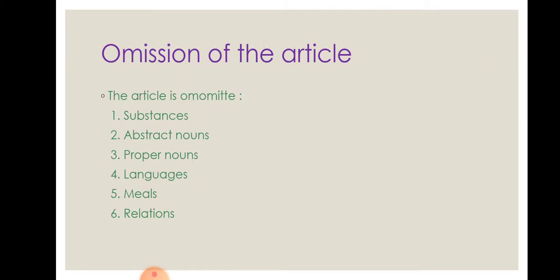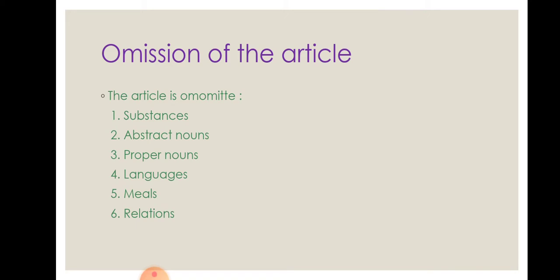Next one, omission of the article. The article is omitted. So where do we have to omit? Before names of substances, abstract nouns, proper nouns, languages, meals and relations. So here we should omit the article.